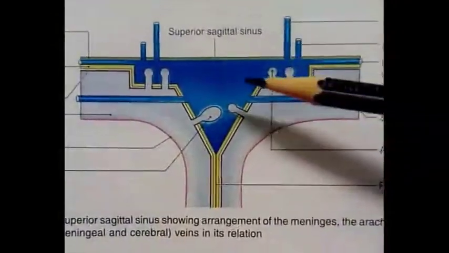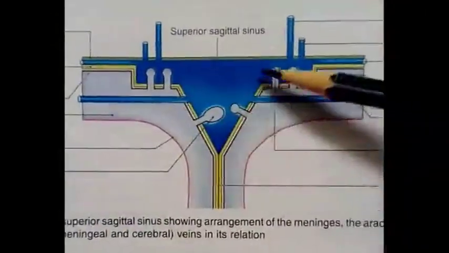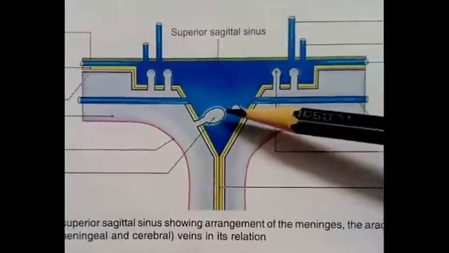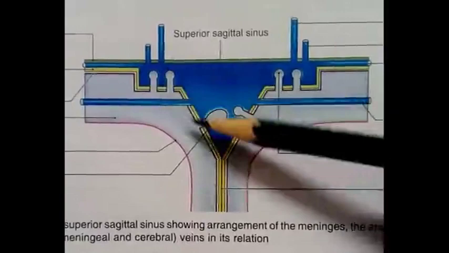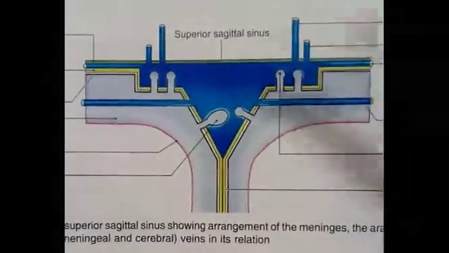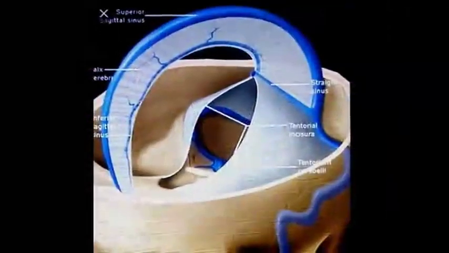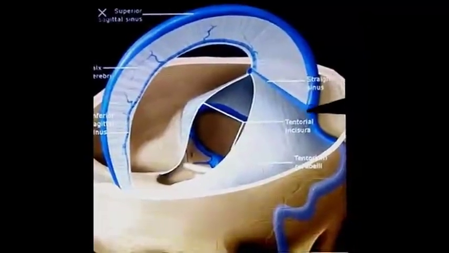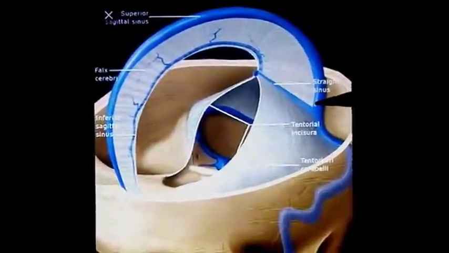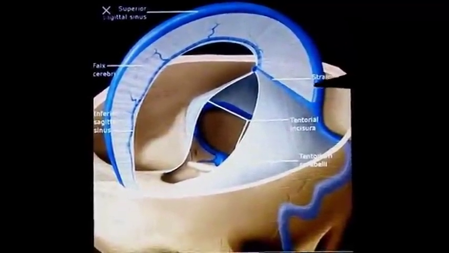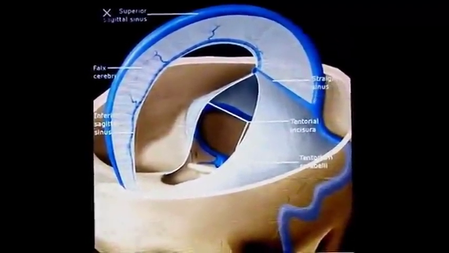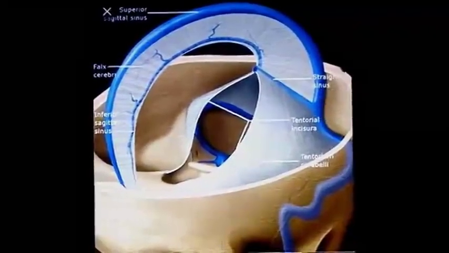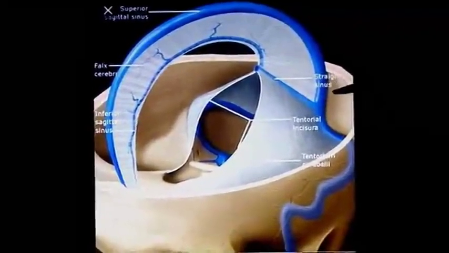The superior sagittal sinus is triangular in shape in cross section. So this is the coronal section across the superior sagittal sinus and it appears triangular in shape. It ends near the internal occipital protuberance. So this is the area of the internal occipital protuberance on the occipital bone.